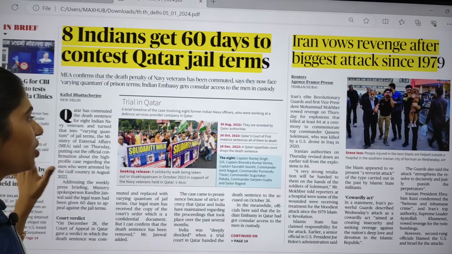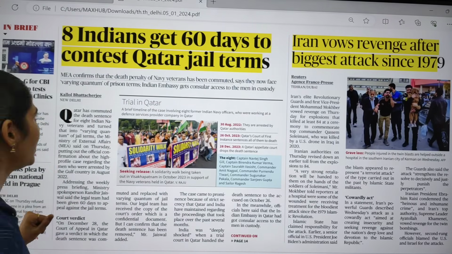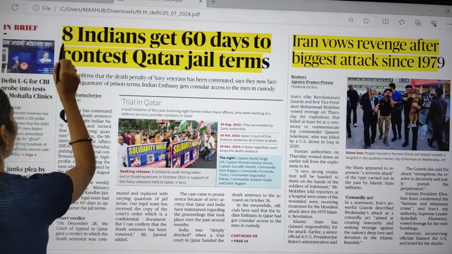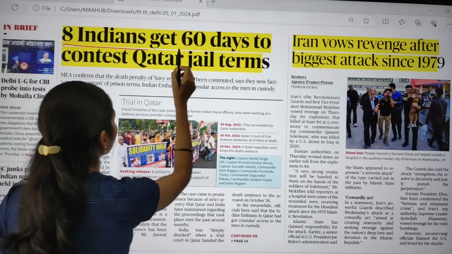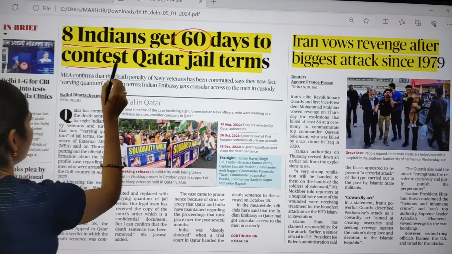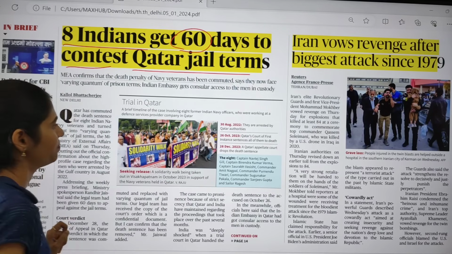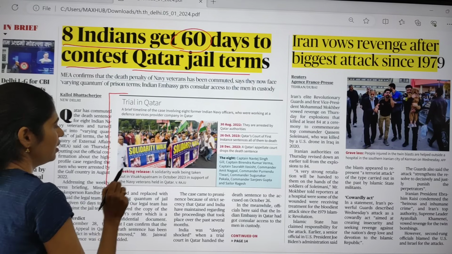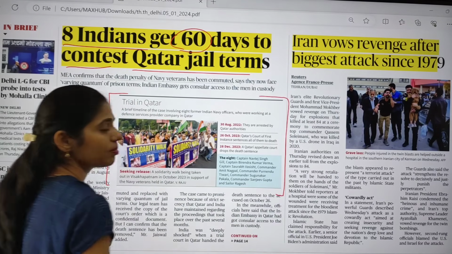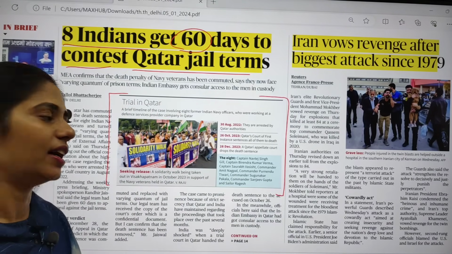Okay, so this is the front page of the Delhi edition of The Hindu. The first article is about 8 Indians getting 60 days to contest the Qatar jail term. This article is talking about the trial of these 8 former Indian Navy officers in Qatar.